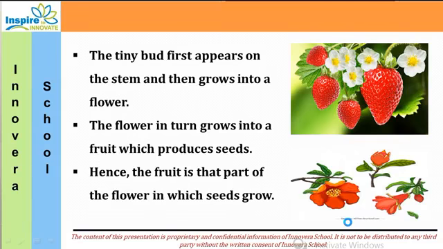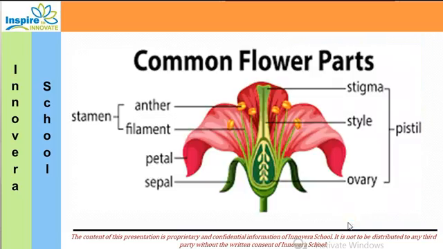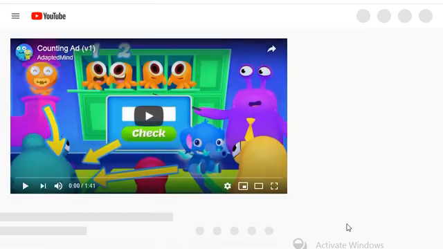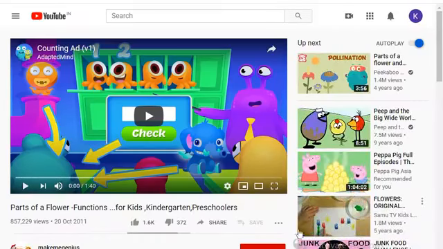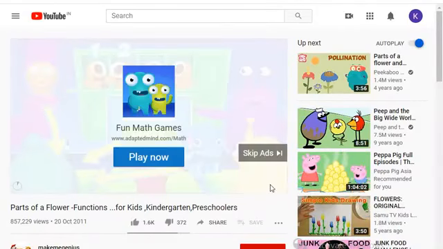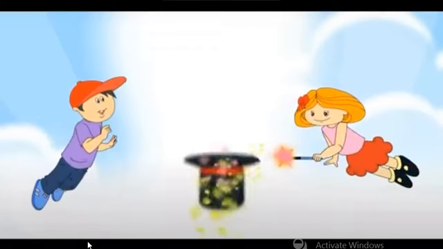Now we are going to see a small video on parts of the flower and what is pollination. Okay? Watch it carefully.